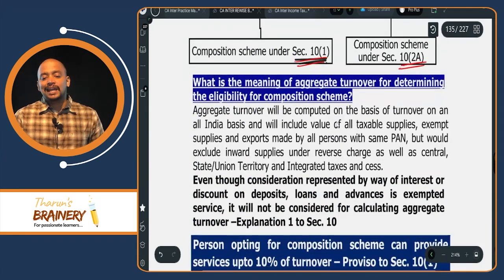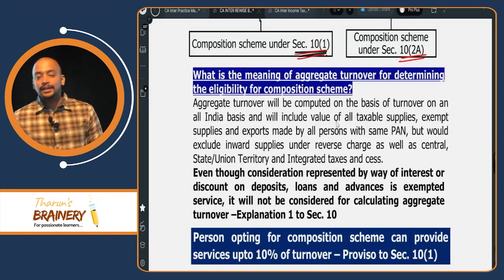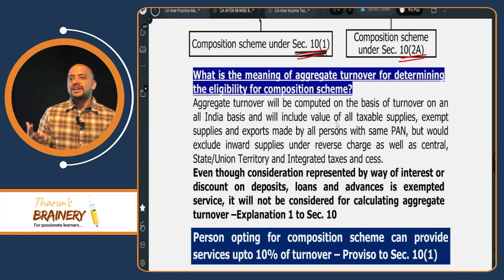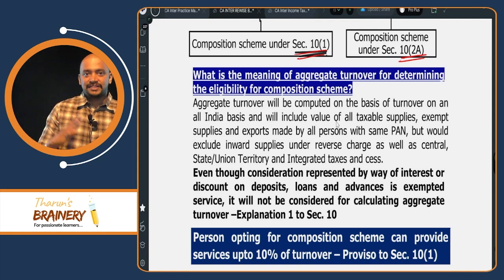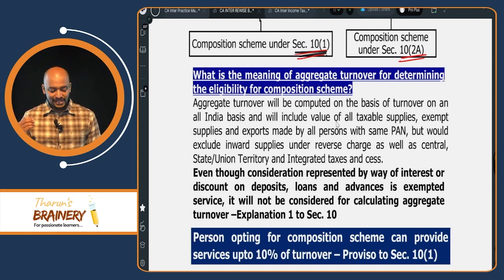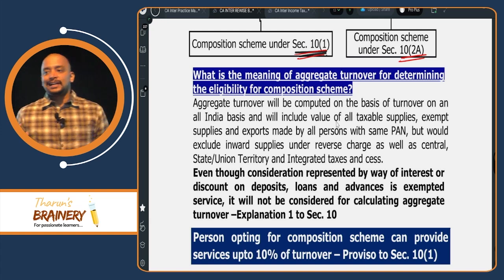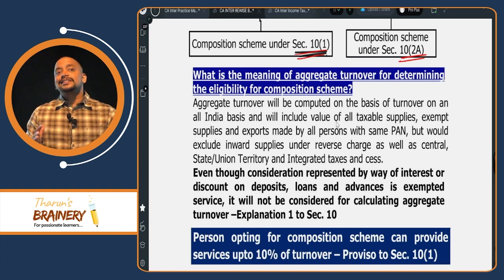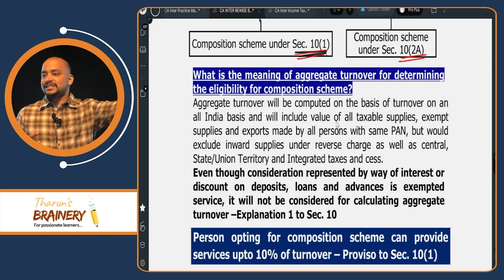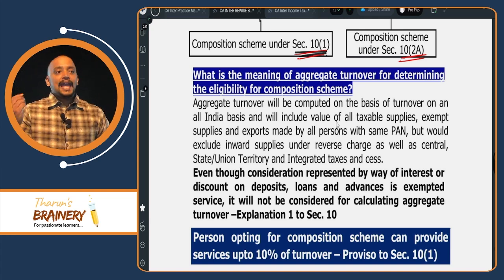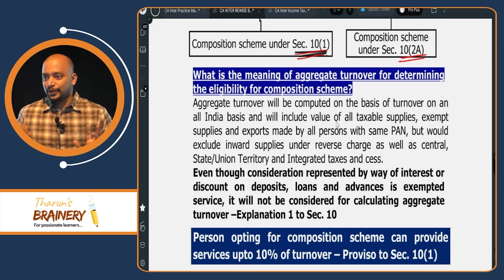And what should be taken? Aggregate turnover. If aggregate turnover during the previous year does not exceed 150 lakhs or 75 lakhs, in the current year we can opt for composition scheme. While computing this aggregate turnover, we take the same meaning of aggregate turnover that we studied in the registration chapter. You need to remember 2 extra changes.